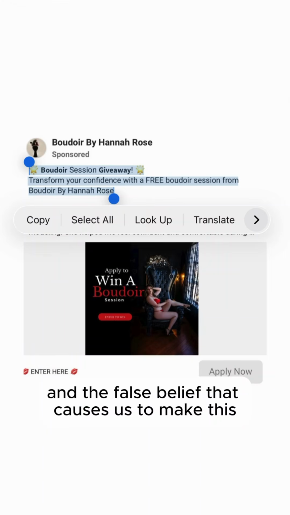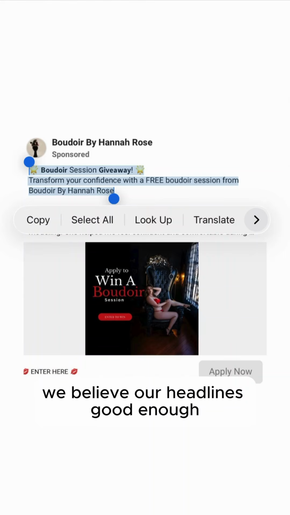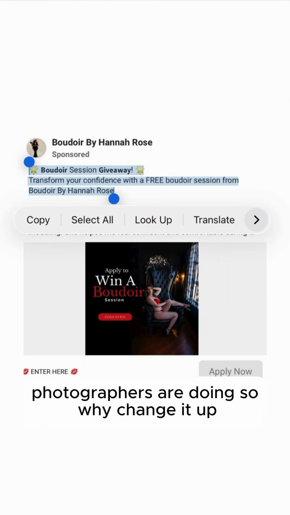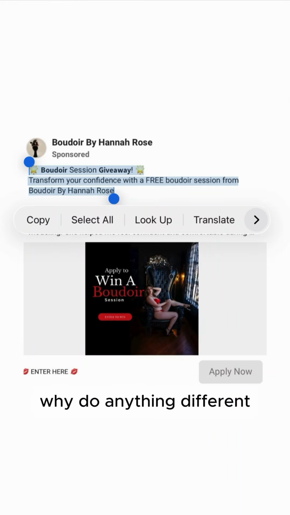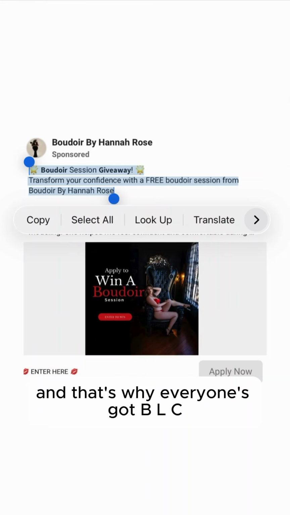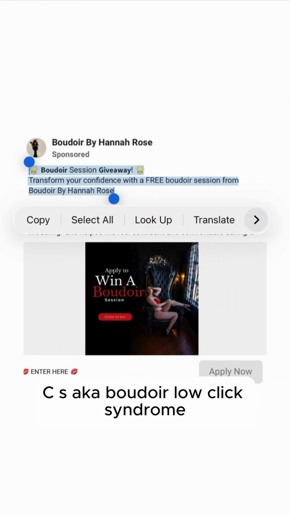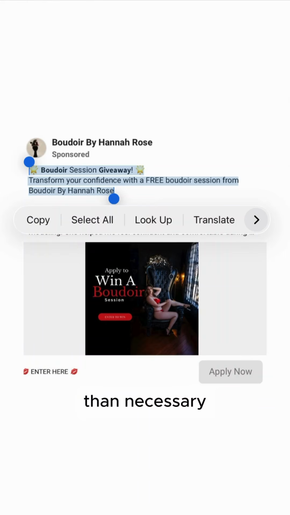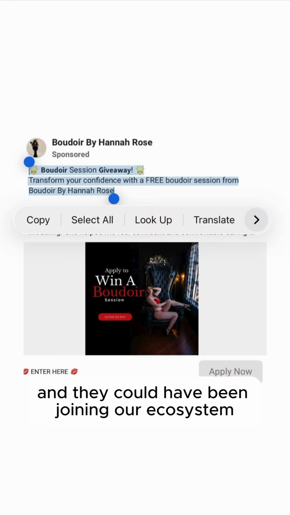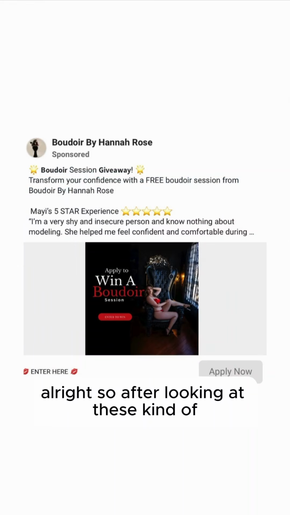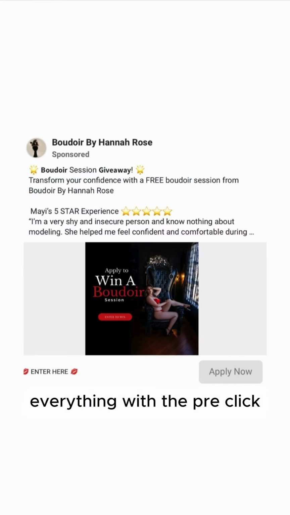And the false belief that caused us to make this mistake is we believe our headline's good enough. It kind of looks the same as what other boudoir photographers are doing, so why change it up? Why do anything different? Well, it's because most boudoir photographers are making these mistakes, and that's why everyone I've seen has BLCS, aka boudoir look-like syndrome. So the consequence of this is more women going to be scrolling by our boudoir Facebook ads than necessary, where they could have been clicking on them, and they could have been joining our ecosystem, but they're simply scrolling right on by.